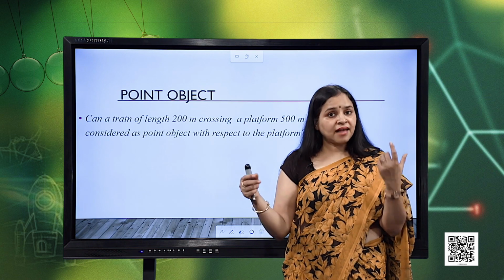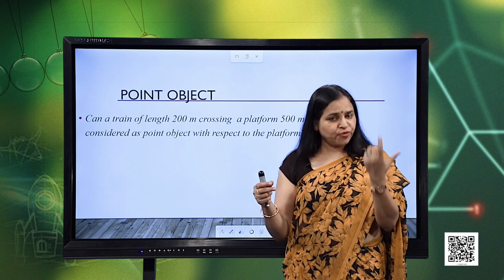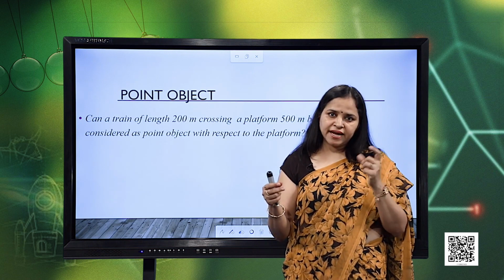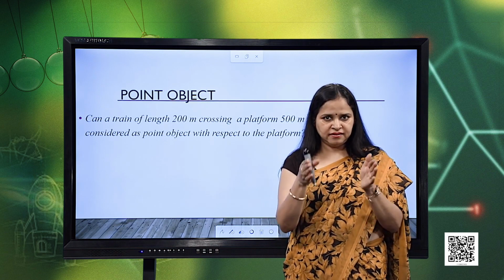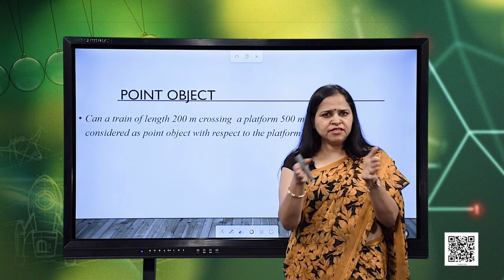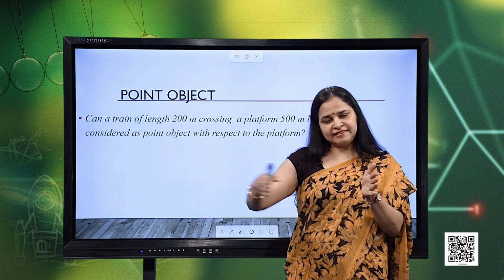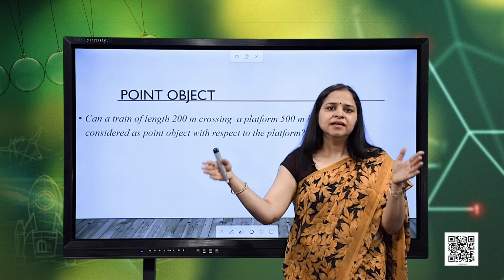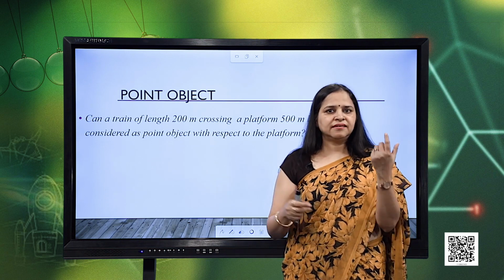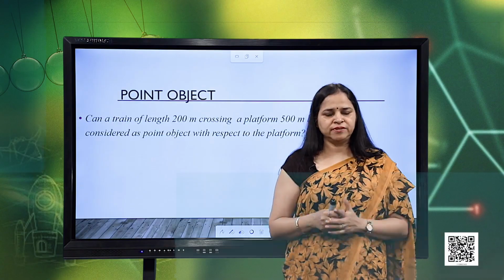Then the length of the train can be ignored, because 200 meters is very much smaller with respect to the distance travelled between the two stations. Then we can consider the train to be a point object.